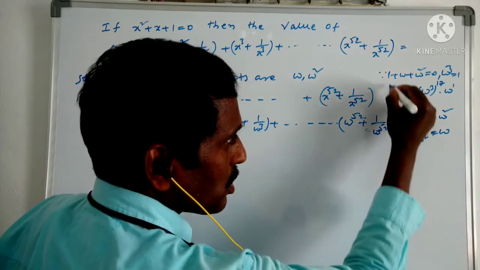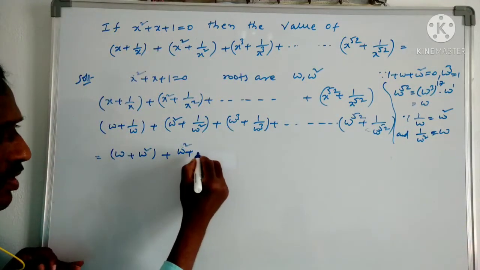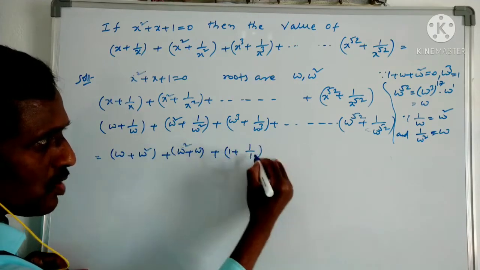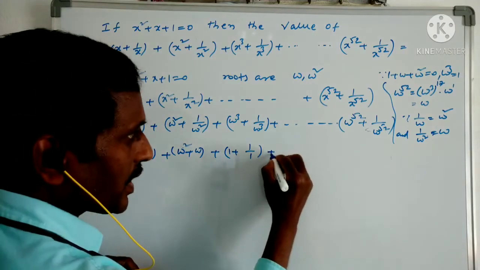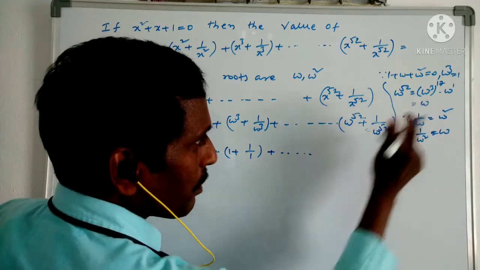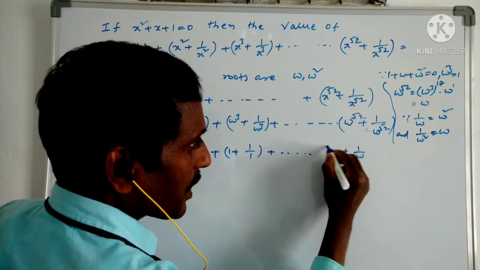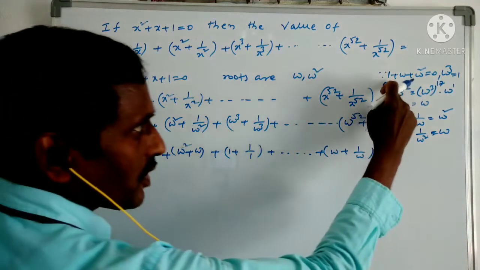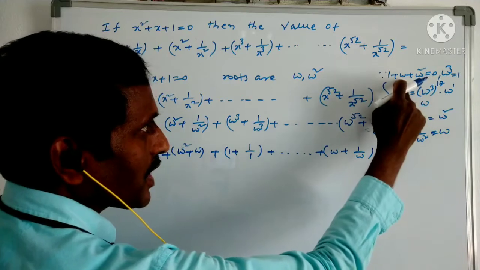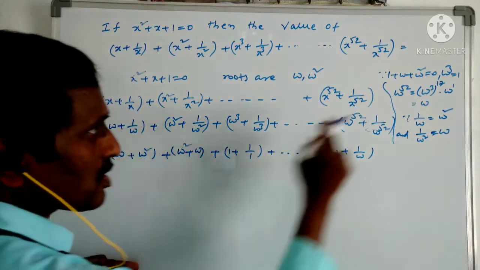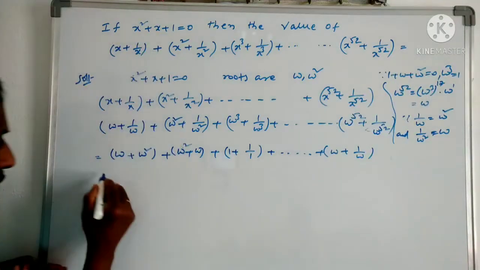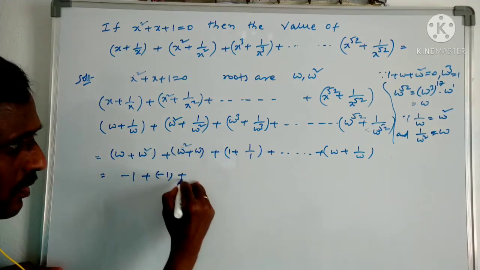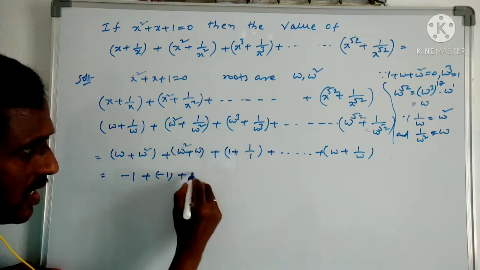And this also we can use as the result. So if I write the value, it becomes omega. Then after it is 1 plus 1 by 1, because omega cube is the value 1. So if I continue like this, this is the value omega. So omega plus 1 by omega is the last value. Now what is the result of this sum? So from this, 1 plus omega square with the value minus omega. Here omega plus omega square is there. Omega plus omega square becomes minus 1. So the value of this is minus 1, plus this also the value minus 1. And this is the value 1, 1 by 1 is 1. 1 plus 1 is the value 2.